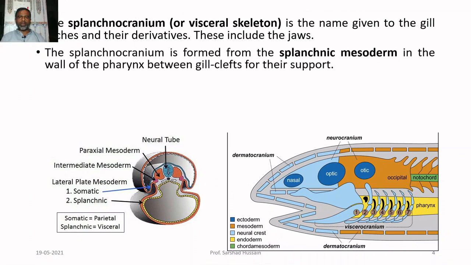Why is it so called? Because this part has developed from the splanchnic mesoderm. So this is the development of the embryo: you have the paraxial mesoderm, then the intermediate mesoderm, then the lateral mesoderms. They are of two types. The upper one is called the somatic mesoderm. This is the splanchnic mesoderm, also called the visceral mesoderm, because it will enclose the visceral part of the body. So the subplanocranium develops from the splanchnic mesoderm.